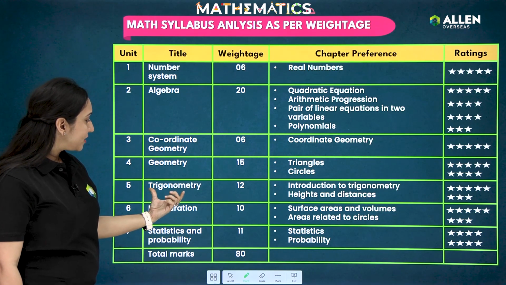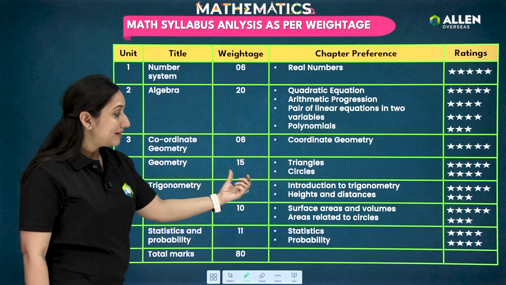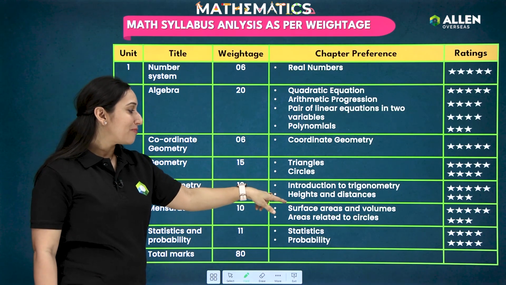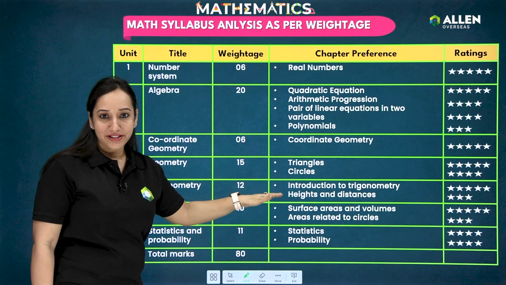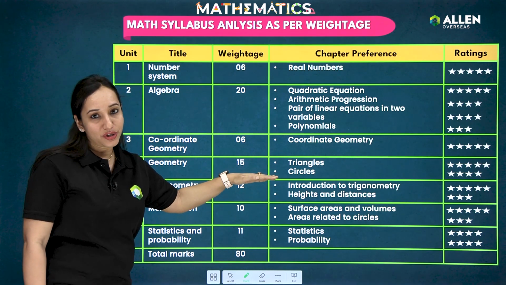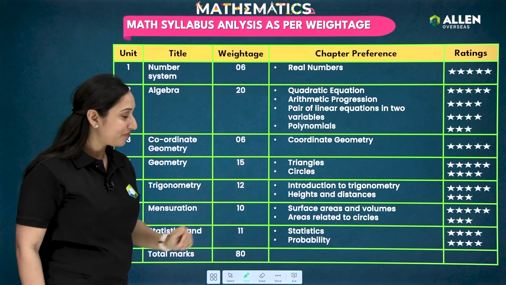After that, the 5th unit is trigonometry, students. In this, introduction to trigonometry will have higher weightage obviously, but some students find height and distance chapter really easy. So it is again up to you, but the weightage of introduction to trigonometry will be more.